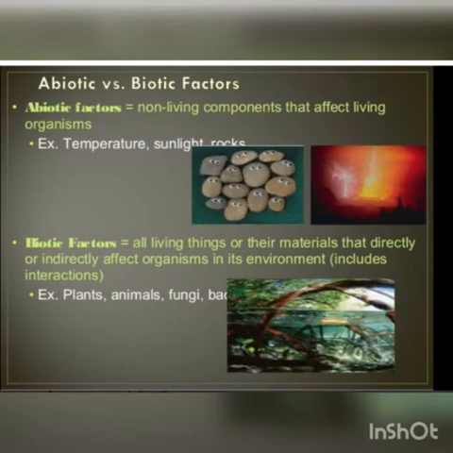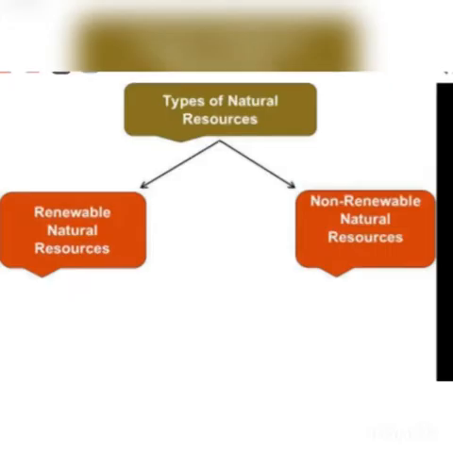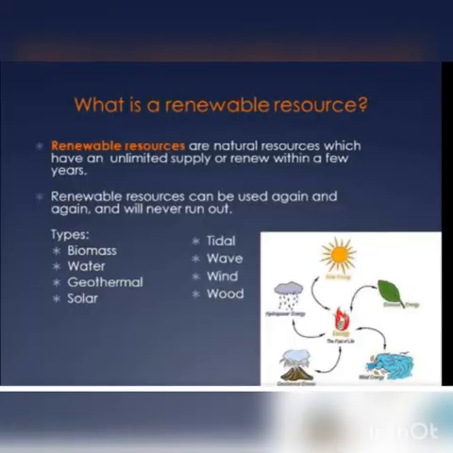Next, let us explain how natural resources can be broadly categorized into renewable and non-renewable resources. Renewable resources, as the name itself says, renew, can be renewed or replenished quickly.